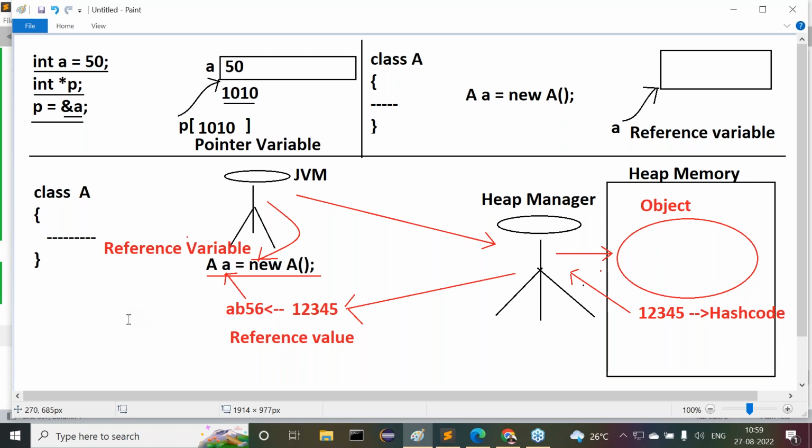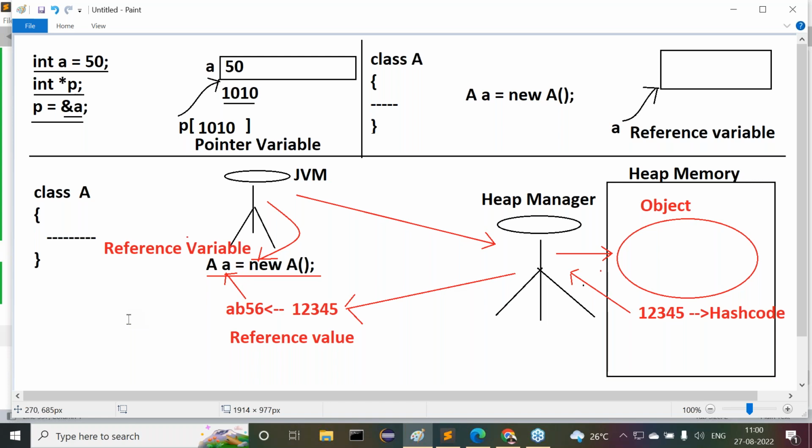The reference value of the object is a hexadecimal form of hash code. Hash code is an integer value prepared by the heap manager as a unique identity for each and every object. Now all of you tell me, a reference variable is a variable which refers to an object or not? So here we can understand.